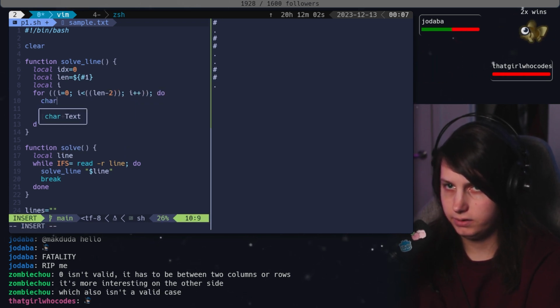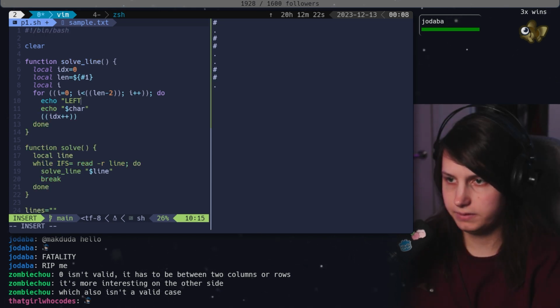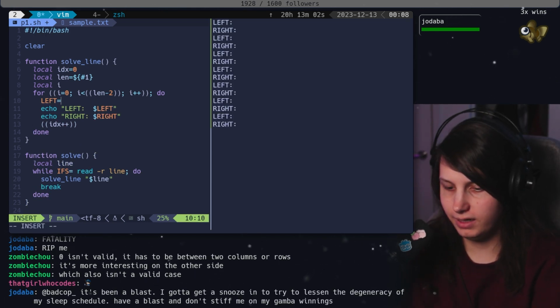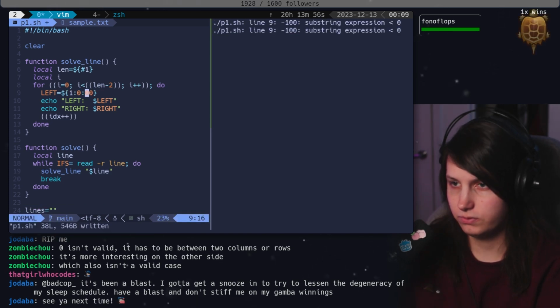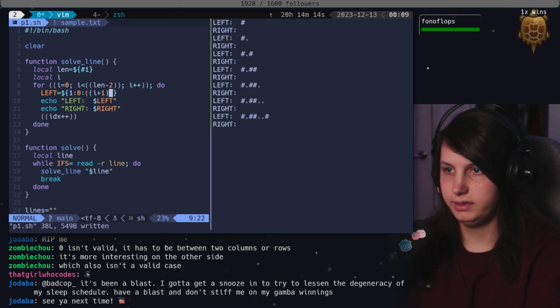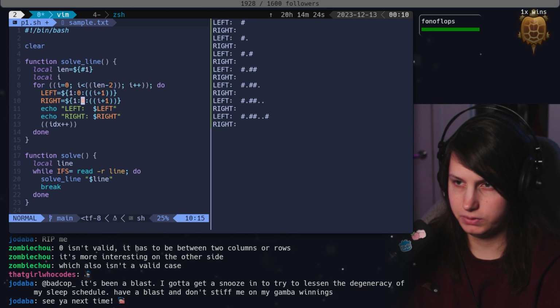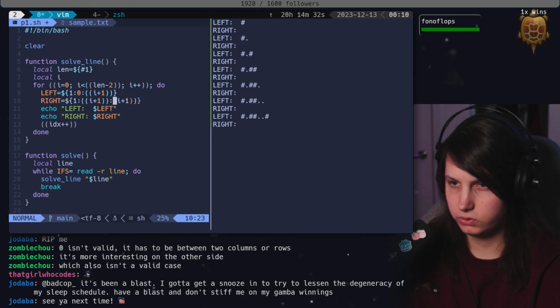And we want to get the left and the right side of our string. Left equals, it goes from 0 to i plus 1. And the right starts at i plus 1 and goes to the end of the string.